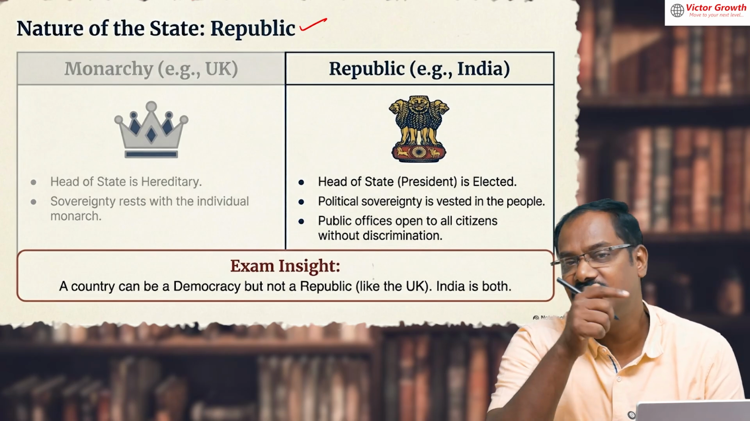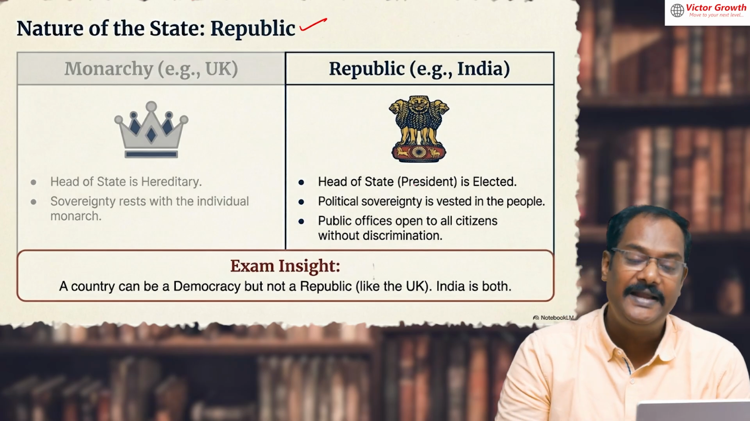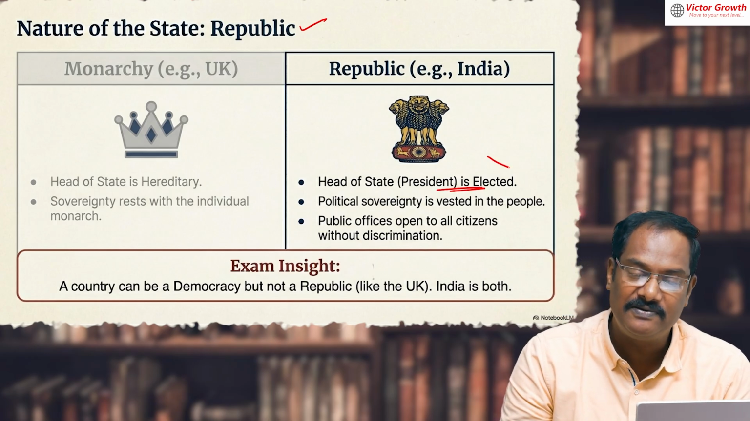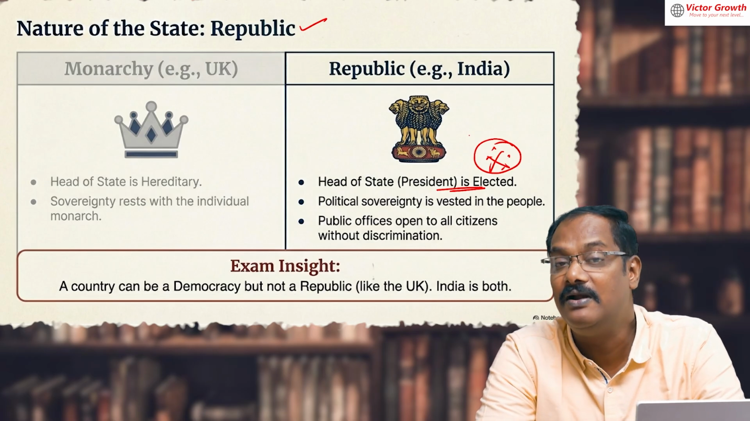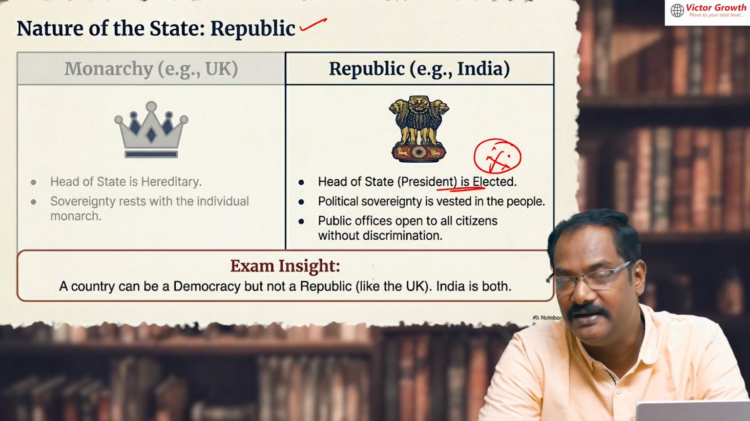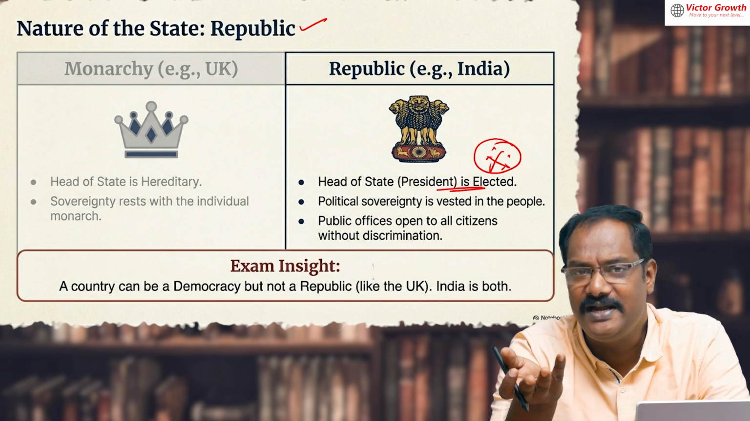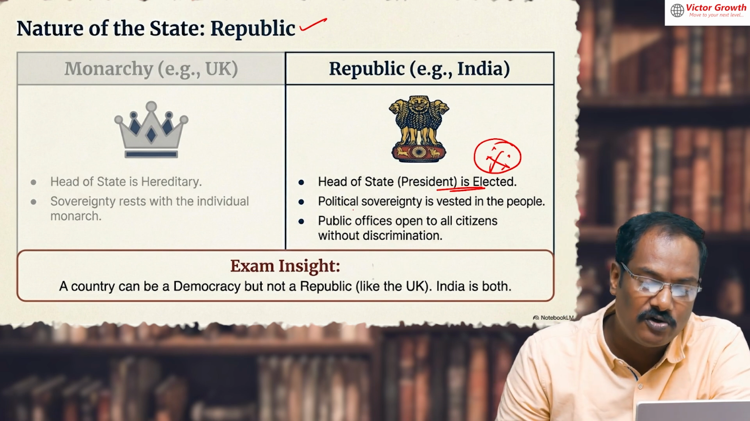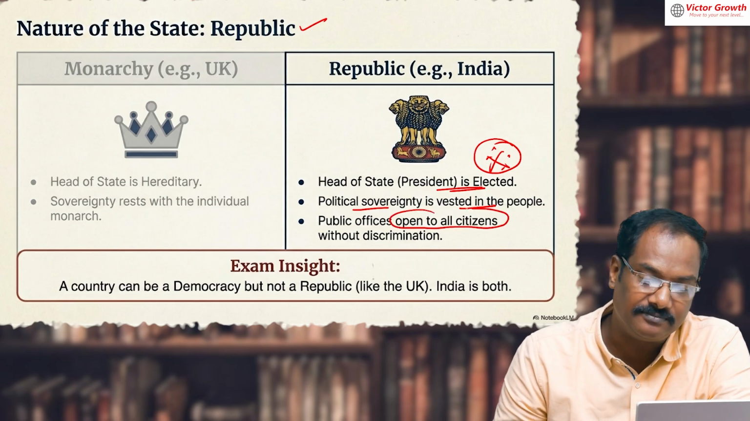Who is the head of the state? It is not the prime minister. The president is the head of the state, and he is elected by the people. Please note down this point. Whenever we have an elected head of the state, we can call that country a republic. So India is a republic because the president is elected by the people, even though it is an indirect election. Political sovereignty is vested with the people. Public offices are open to all citizens.